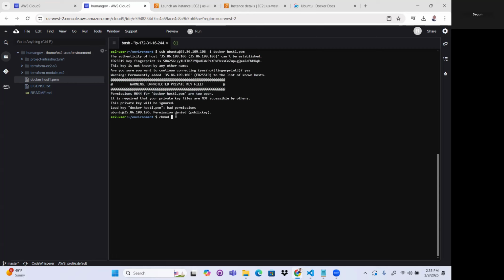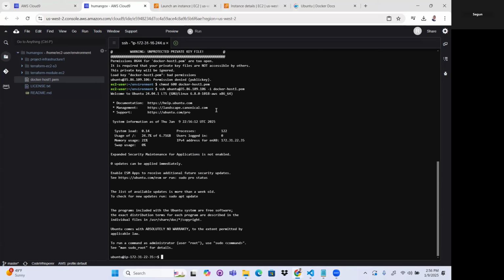Say chmod 600 Docker host 1.pem. So for the key to work, then I'll try again. Try again this command.